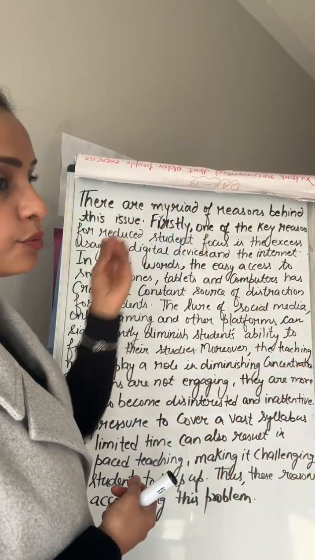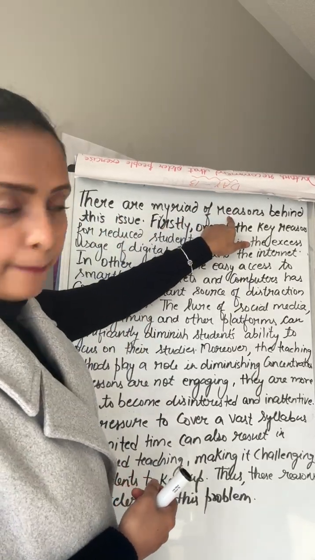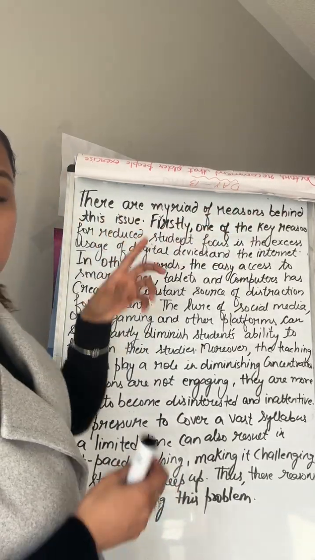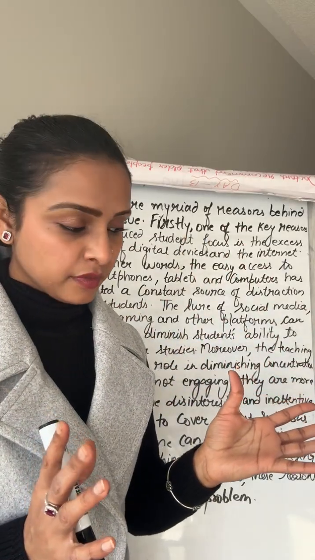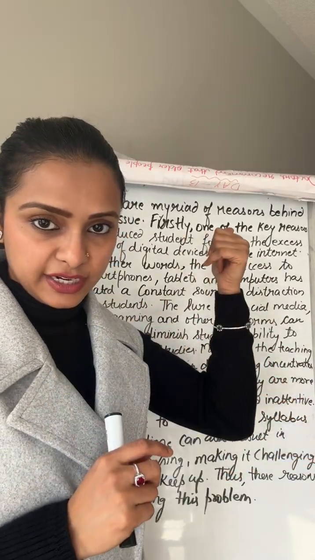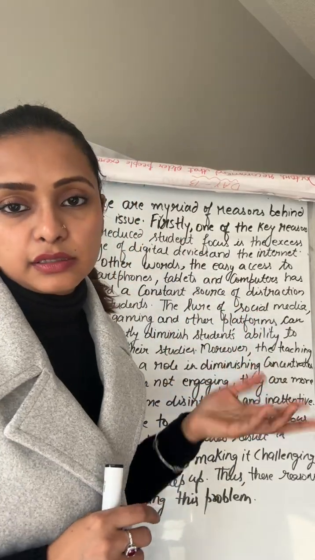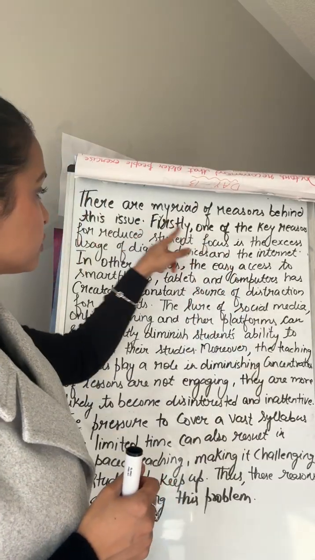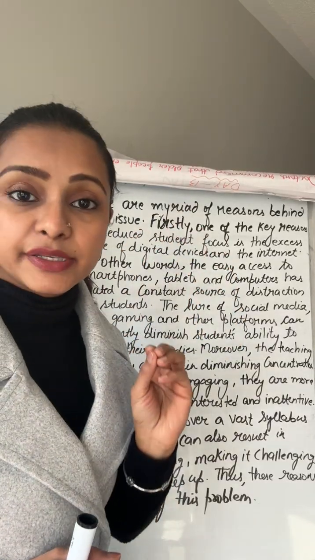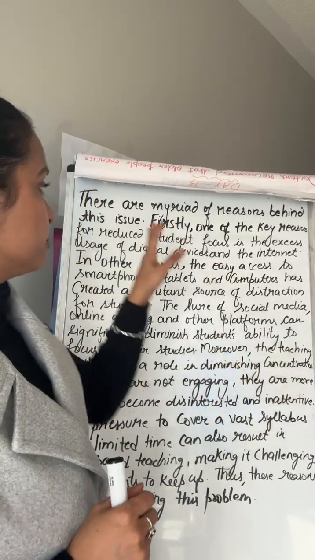So I have used this word myriad. There are myriad of reasons behind this issue. So there are superfluity, many reasons behind this problem. So we will write this subject line every time you write a reason. You have to basically learn this line. Then put a full stop. Full stops and commas should be visible. Everything counts in writing. So put a full stop.